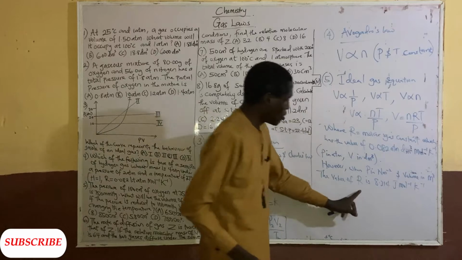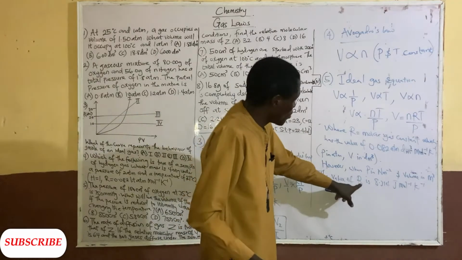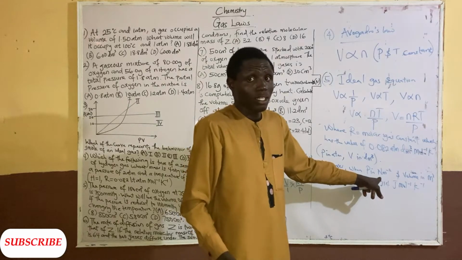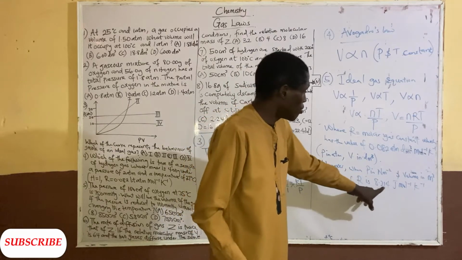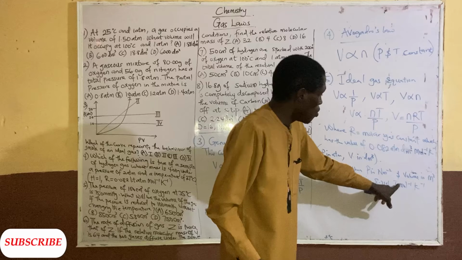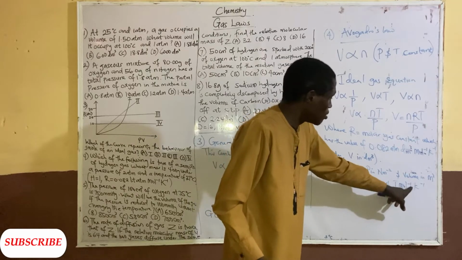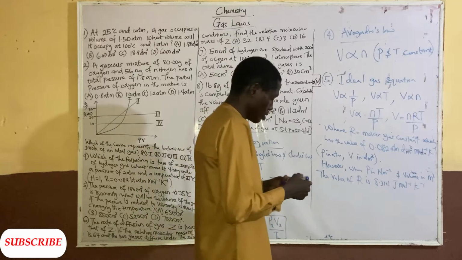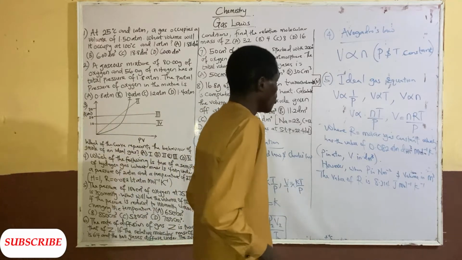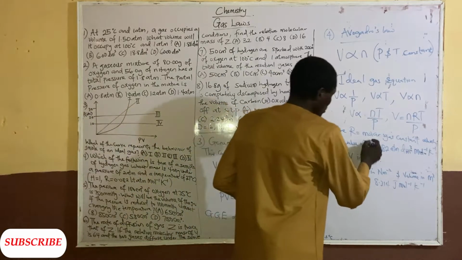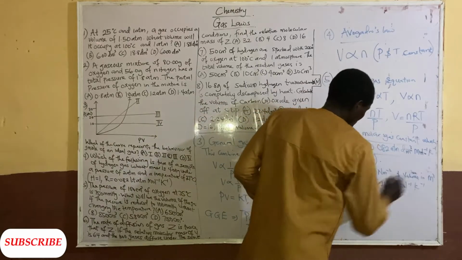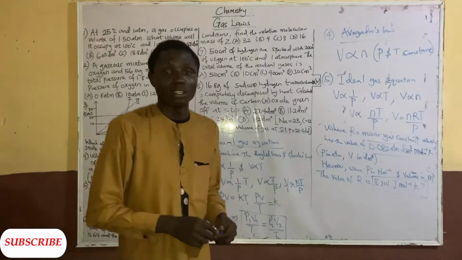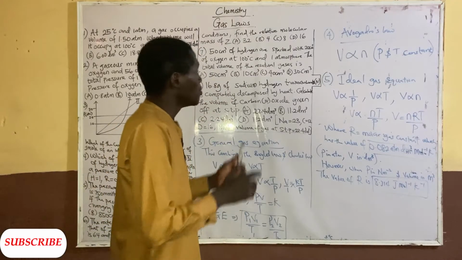So note the two values of R. I know when to apply each depending on the unit.